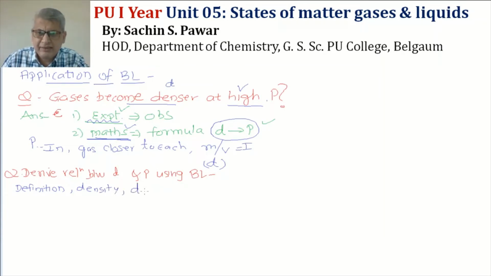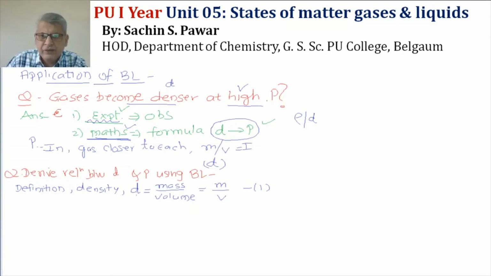I'll say D. You may say rho also. The density symbol is either rho or D; we can use any one. So I'll write density D equal to mass upon volume, that you have learnt already, that is, D = m/v. I will call this equation 1.